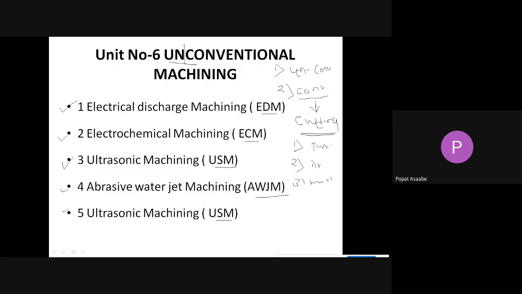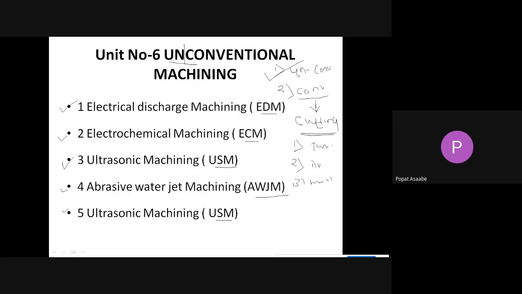We can use mechanical energy, thermal energy, electrical energy, or chemical energy. Also, we can use a combination of these energies. For example, we can use mechanical along with thermal energy, or electrical or chemical energy. Such types of energy we will use to remove material from the workpiece, and this process is called unconventional machining.